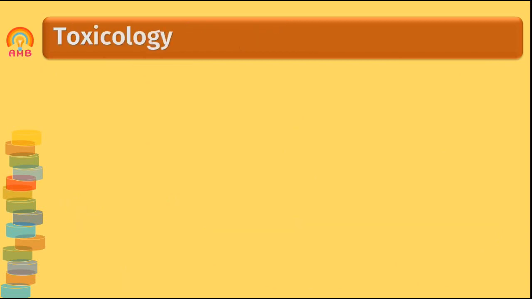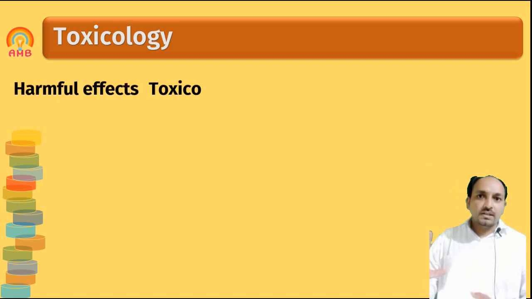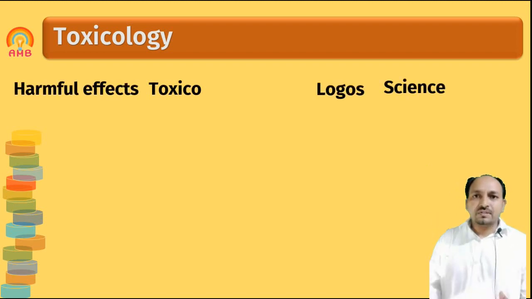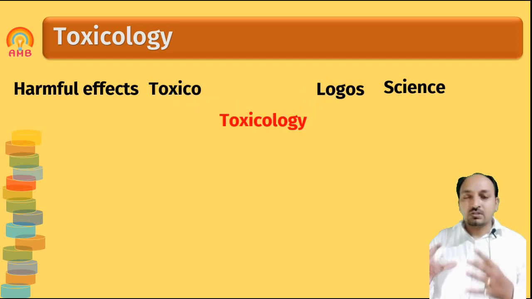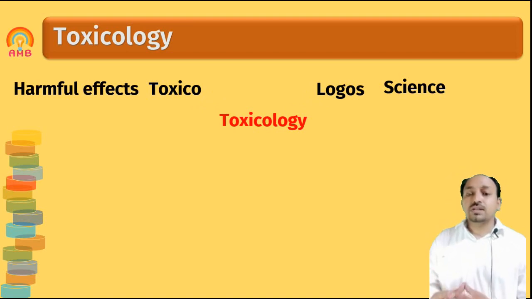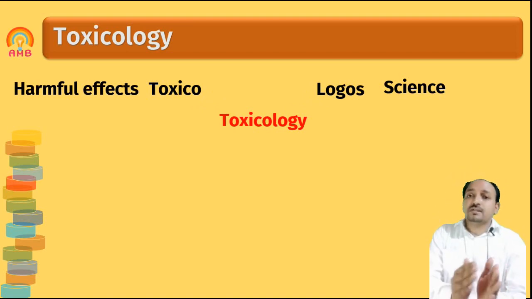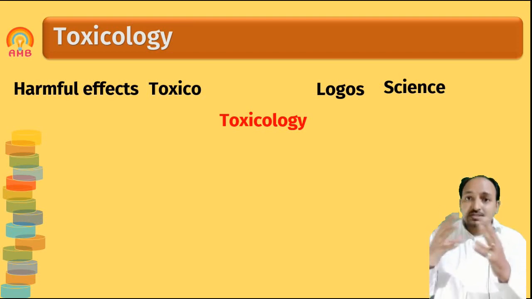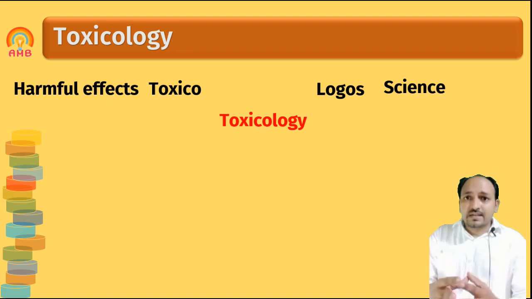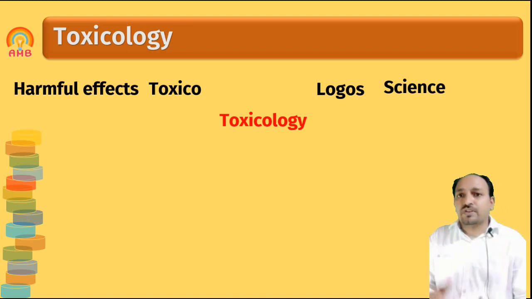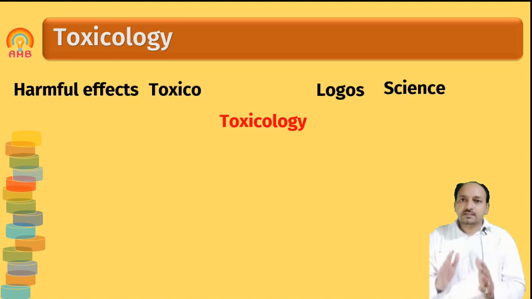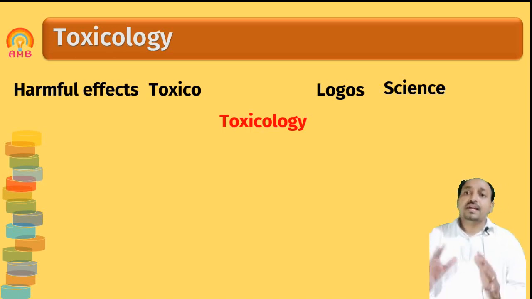Now the next branch we have to discuss is toxicology. This word again came from two words. The first is toxic, which means adverse effects, and logos means logic, that is science. Toxicology is the branch of pharmacology that deals with the toxic effects, adverse effects and poisonous effects of the drug, or it deals with poisons and poisoning cases and the treatment of these poisoning cases. All that study is done in this branch of pharmacology called toxicology.